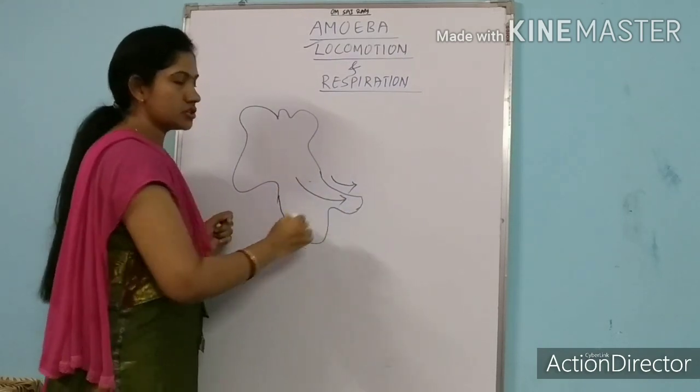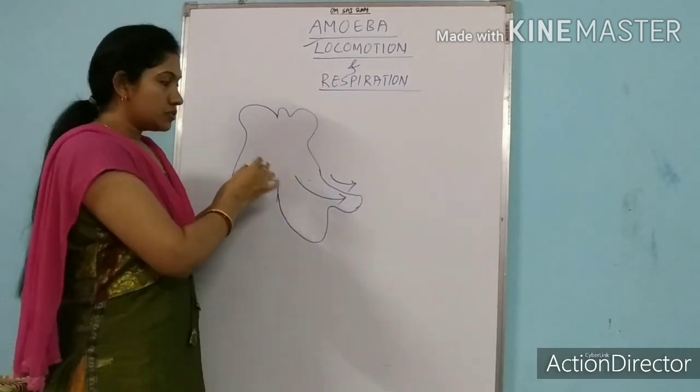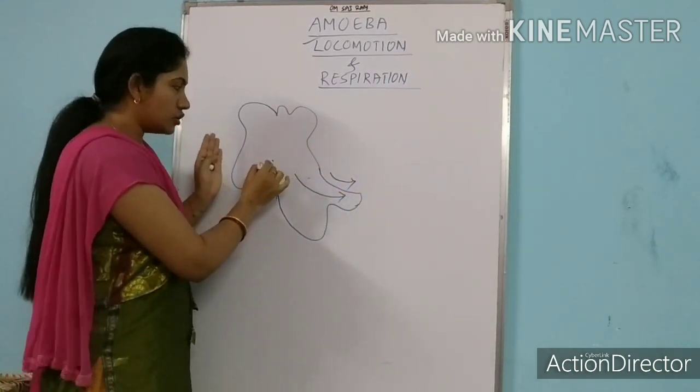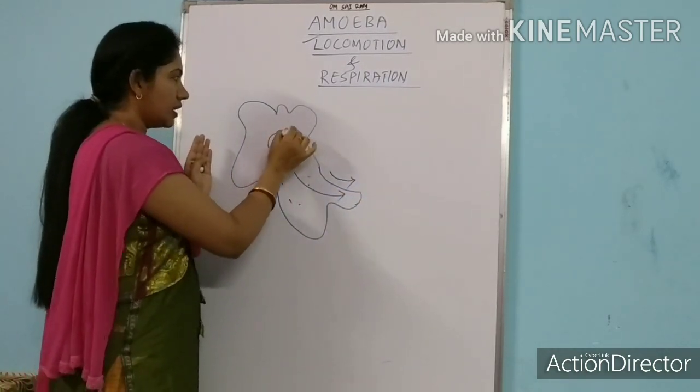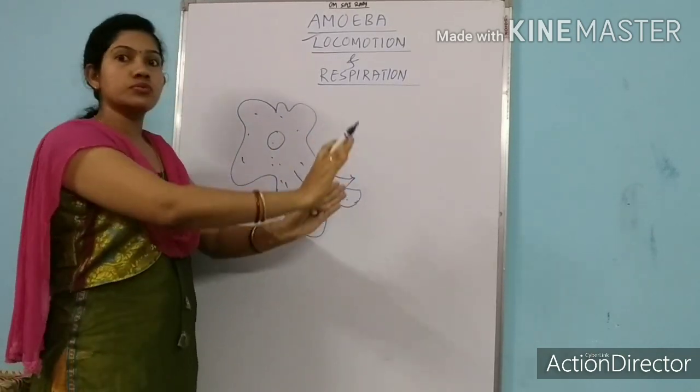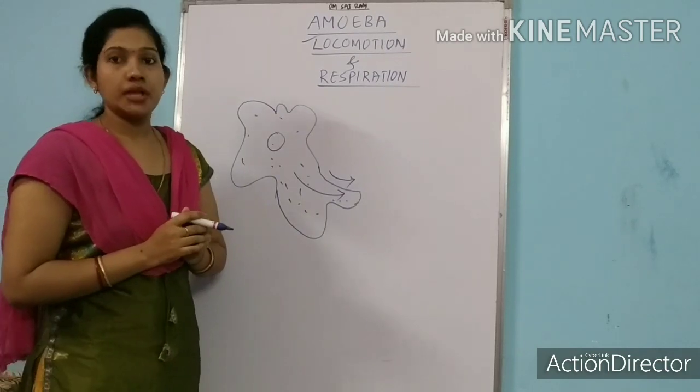Means it will extend the false feet, and along with that, the cytoplasmic content will also move towards that direction.